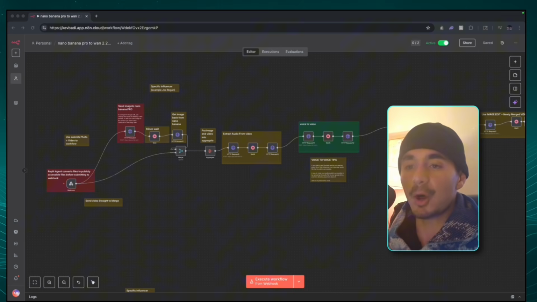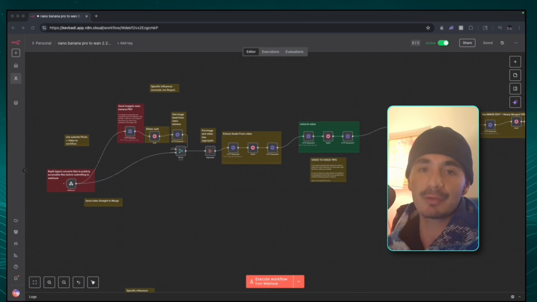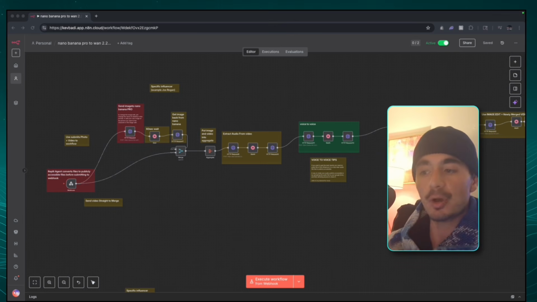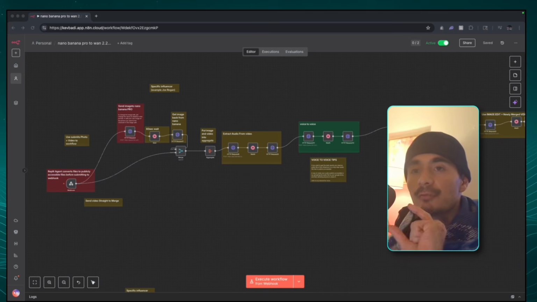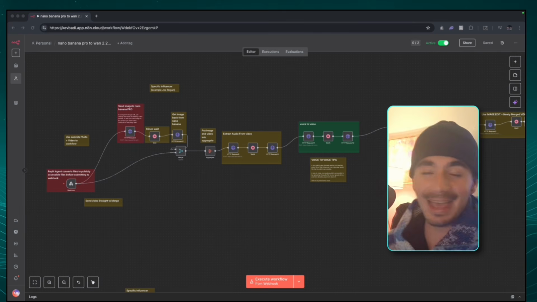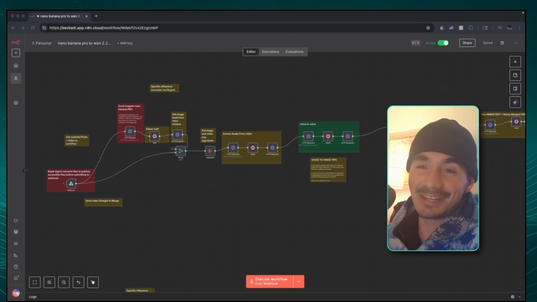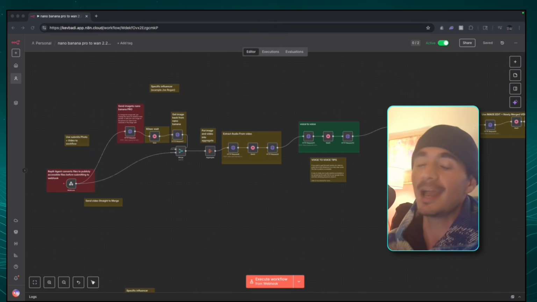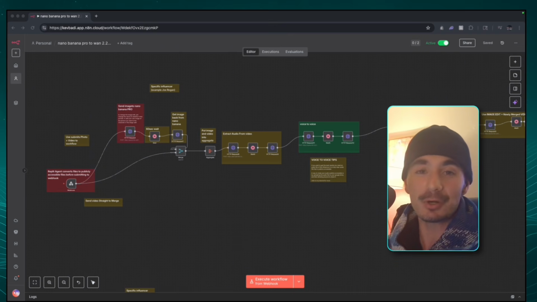One of the biggest bottlenecks, one of the biggest issues that we were having with AI influencers in the past was that they weren't able to maintain the hand movement that we wanted, the product that we had in their hands. And on top of that, converting the voice to the influencer's voice was quite a struggle, and it was something that we had to do manually. This automation does all of that in one go. And that's why I said in this title, it feels illegal, but since it's not, we should take full advantage of this until everyone else finds out about it.